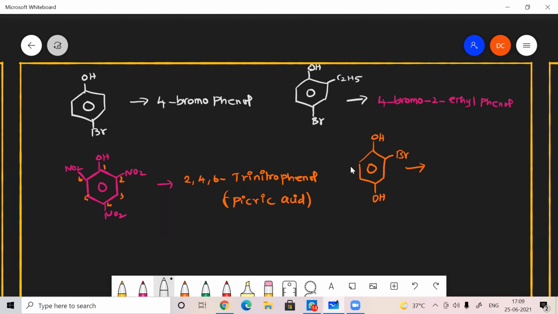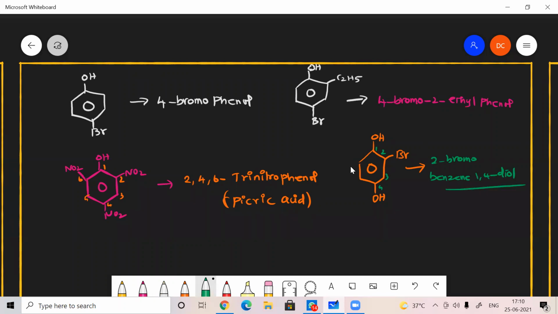How will you name this? 2-bromo, 1, 2, 3, 4. 2-bromo, 1,4 dihydric phenol, benzene-1,4-diol.